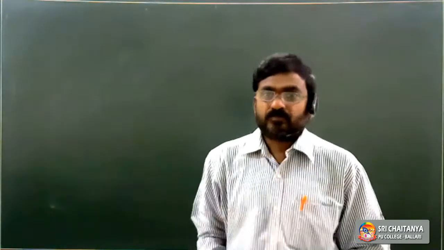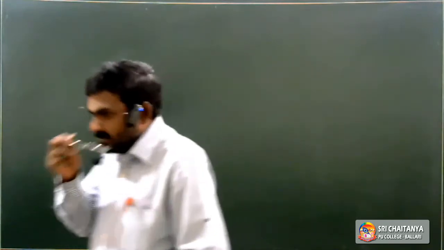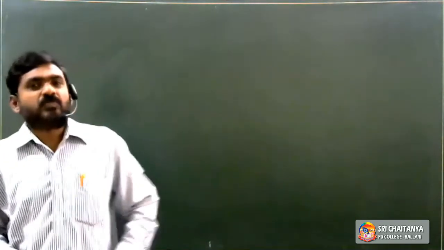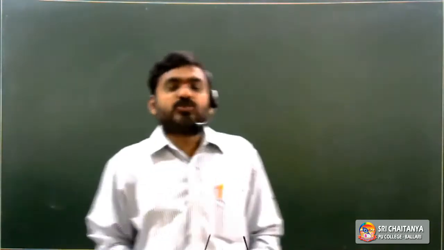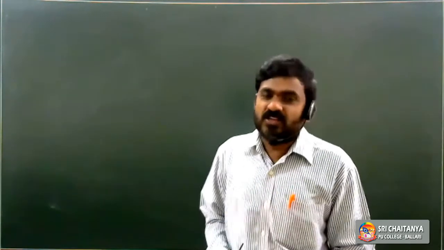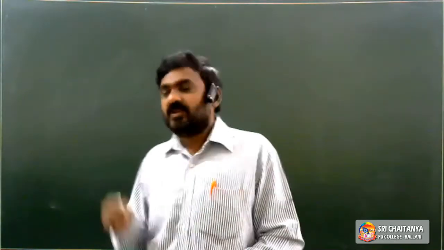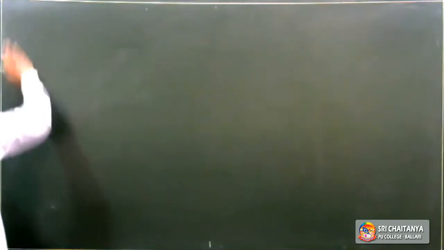Good morning. In the last class, stereoisomerism was completed. The next topic is polyhalogen compounds, which we already started. In polyhalogen compounds, the first one is iodoform.